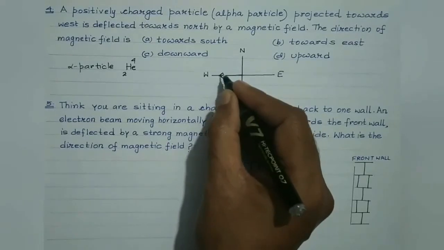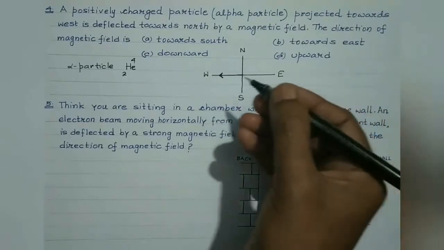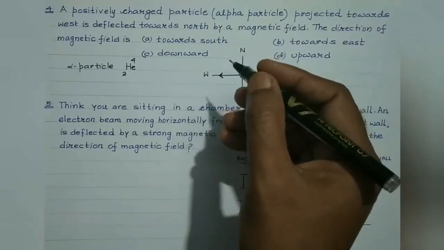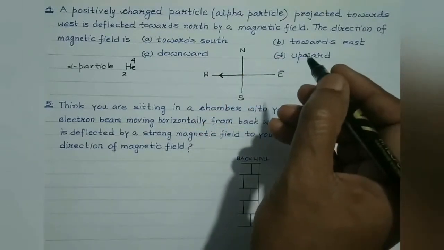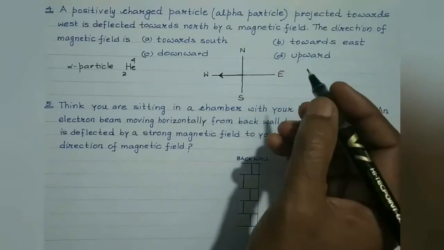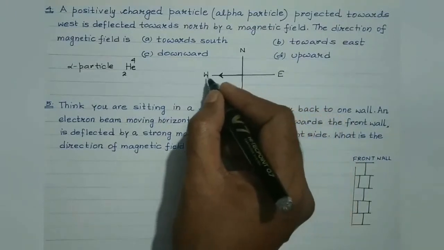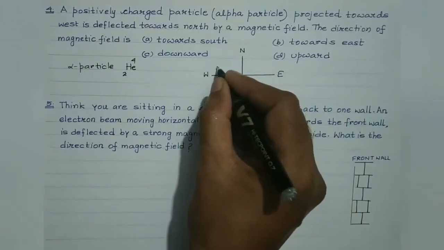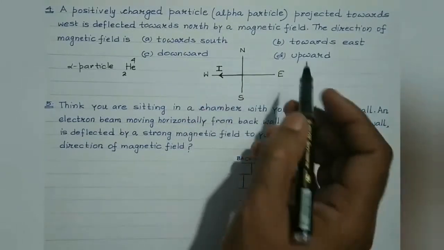Now students, you are aware the current will also be along the direction of the movement of the positive charged particle, right? The current is in a direction opposite to that of the movement of a negatively charged particle, but the direction of the current is along the direction of the positive charged particle. So the positive charged particle is projected towards west. So this will be the direction of the current. I stands for the direction of the current.